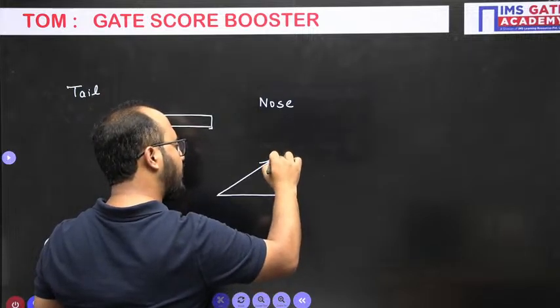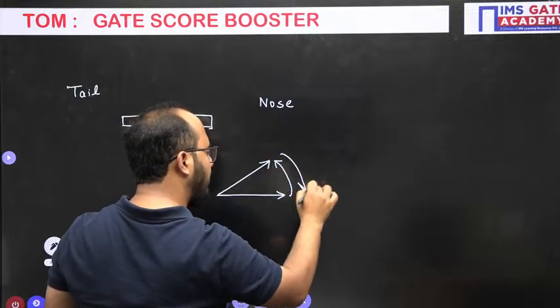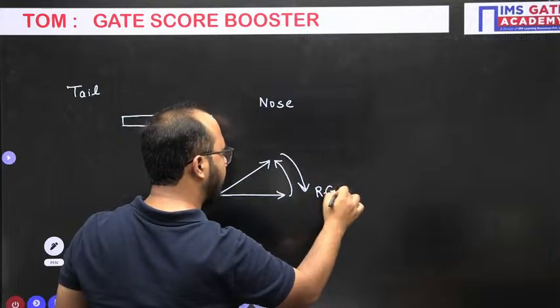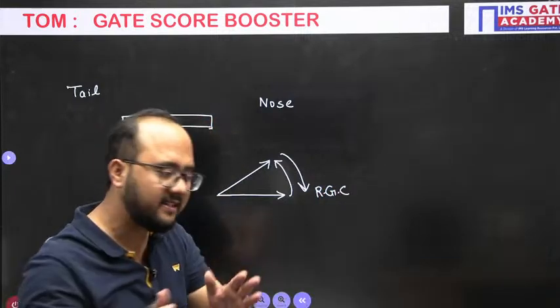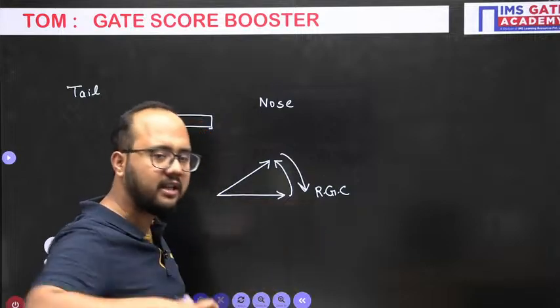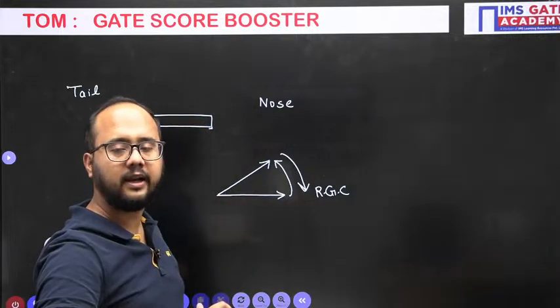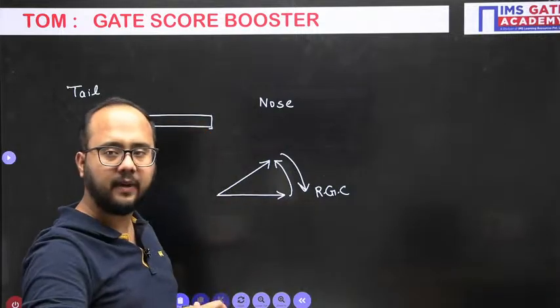So for that, the gyroscopic couple, as a result, the reactive gyroscopic couple, RGC. Now remember, when it is taking a right or left turn, all the rotation is happening in a horizontal plane. It is happening in a horizontal plane. Understand this point.